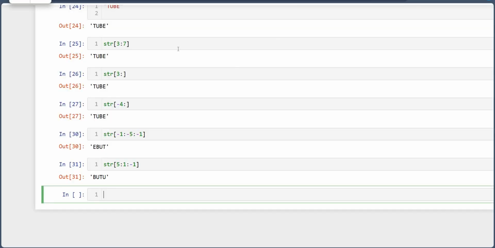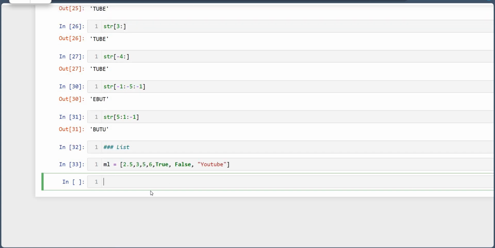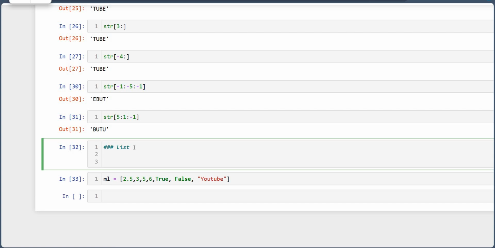Just a second. Okay, it was our list. Let's go for the list. Suppose my variable is ml, and my values are 2.5, 3, 5, 6, comma true, comma false, and a string, you can say YouTube. So what is a list? List is mutable.